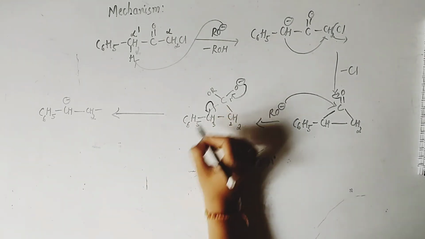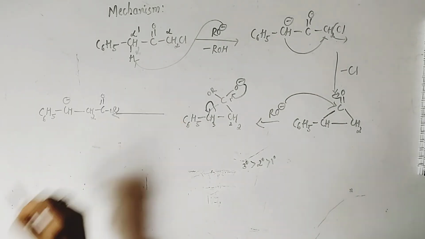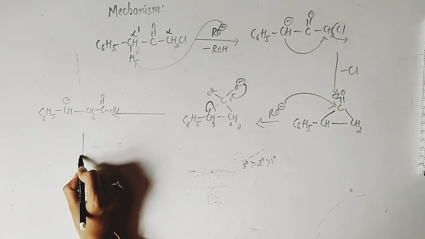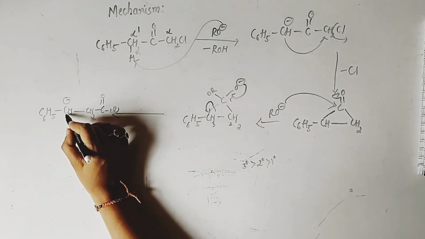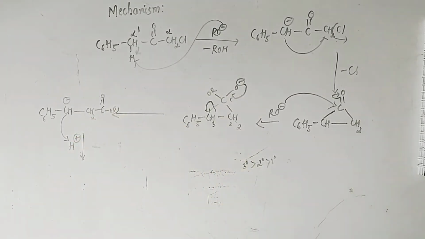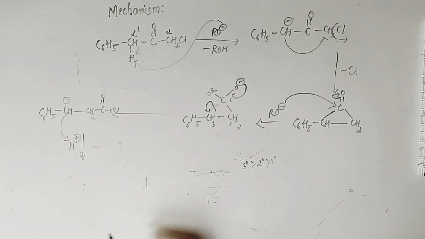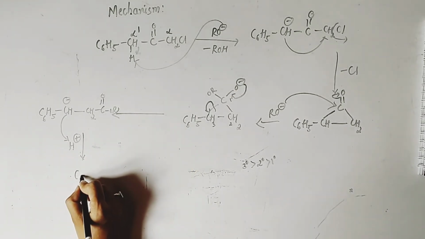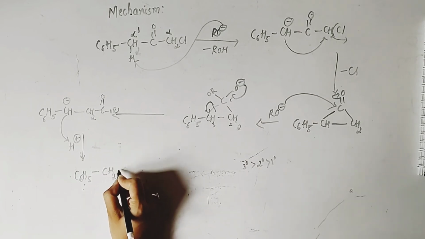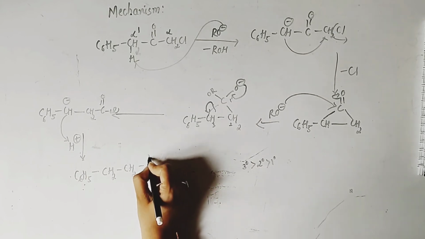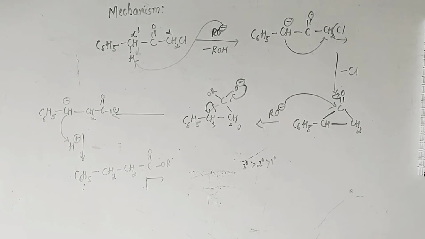So that is simply we can write like this. So here what we have, COOR. And in the final step, that is abstraction of proton will take place here, and here this carbanion will attack the proton which is present in the solvent. So the protonation of the final intermediate leads to the formation of the respective compound. This is C6H5, this is CH2, CH2, COOR. So this is the final compound.